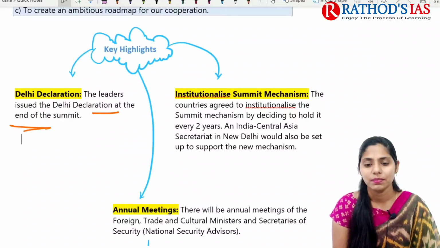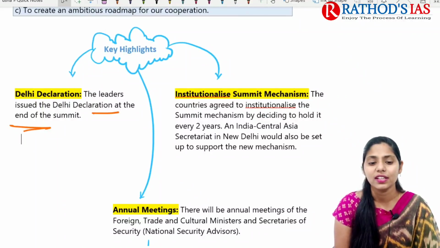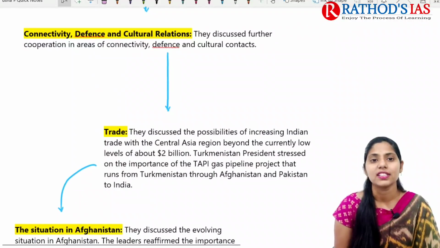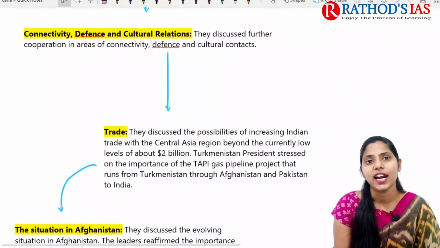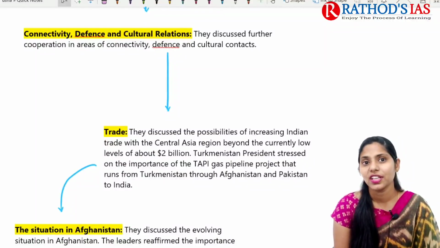And next one is annual meetings. In this summit, they also said that they are going to have annual meetings of the foreign, trade and cultural ministers as well as secretaries of security. And in this context, they discussed cooperation in the areas of connectivity, defense and cultural contacts.